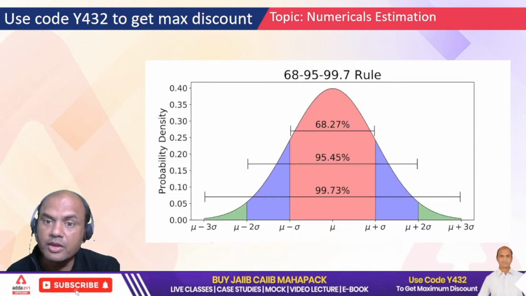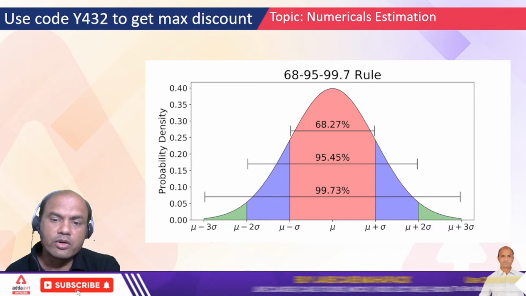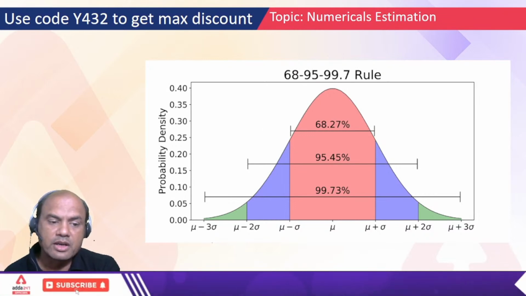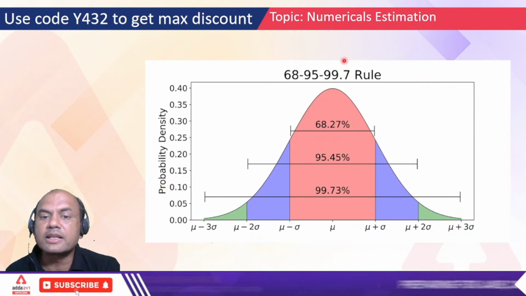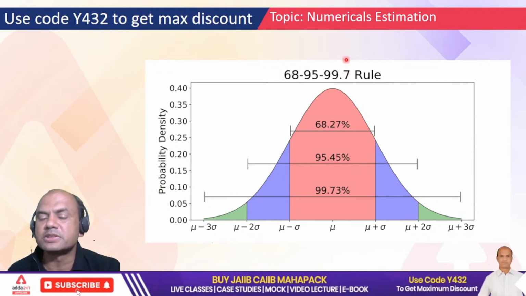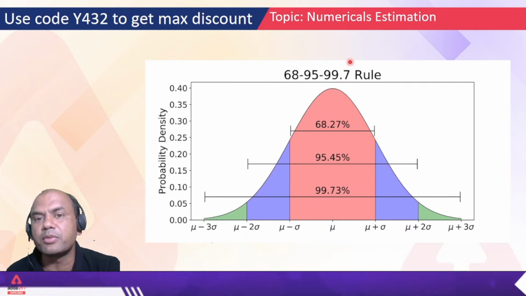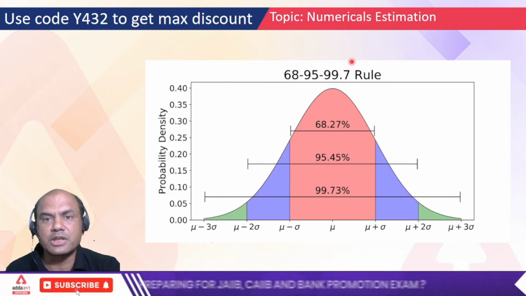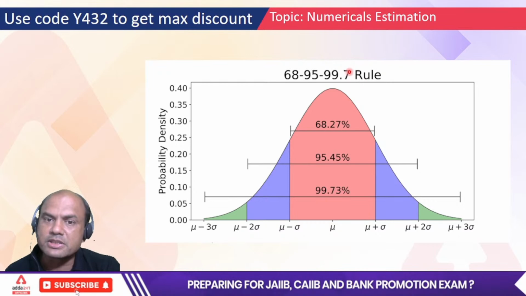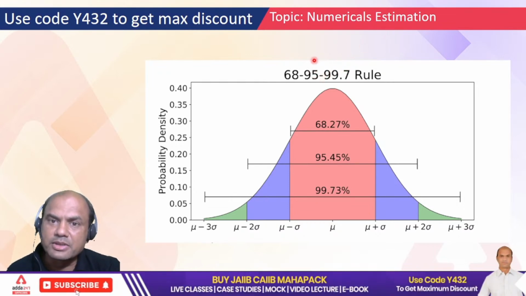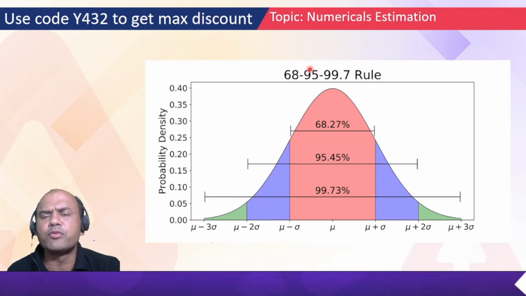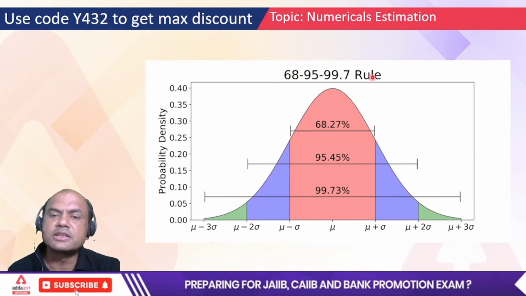Before going ahead, I would like to point out the 68, 95 and 99.7 rule. This rule is very important in all parts of statistics. Not only estimation, but correlation, regression, sampling, time series, everywhere this is used. This is a universal rule.